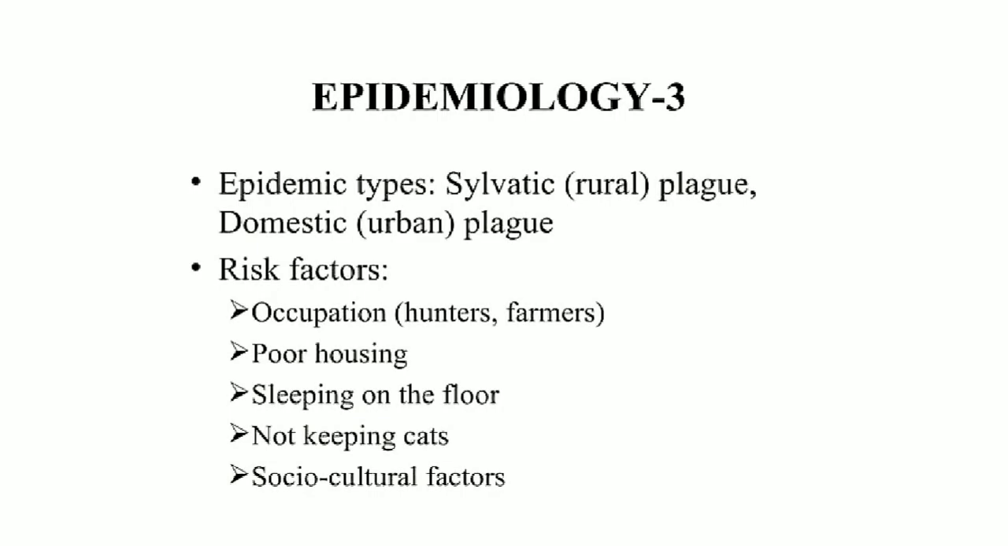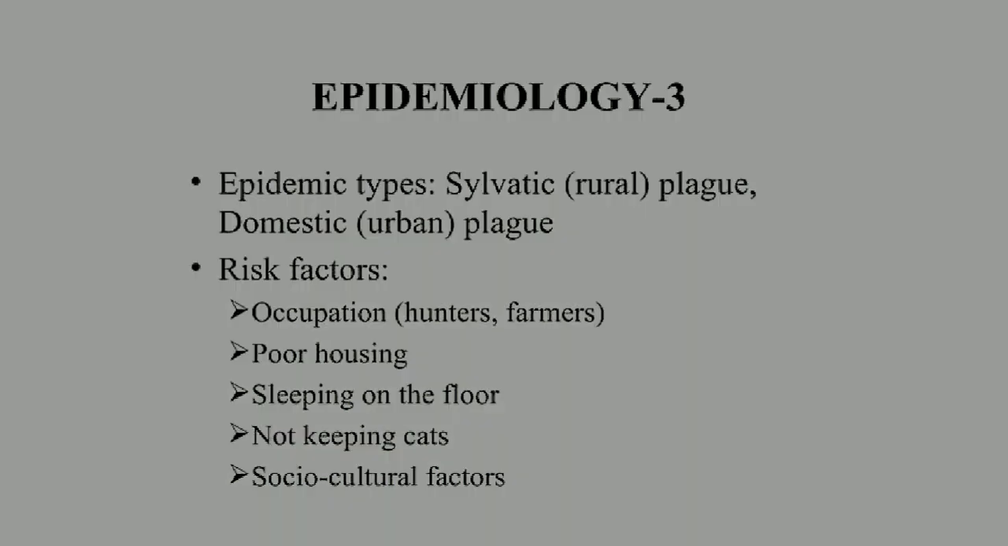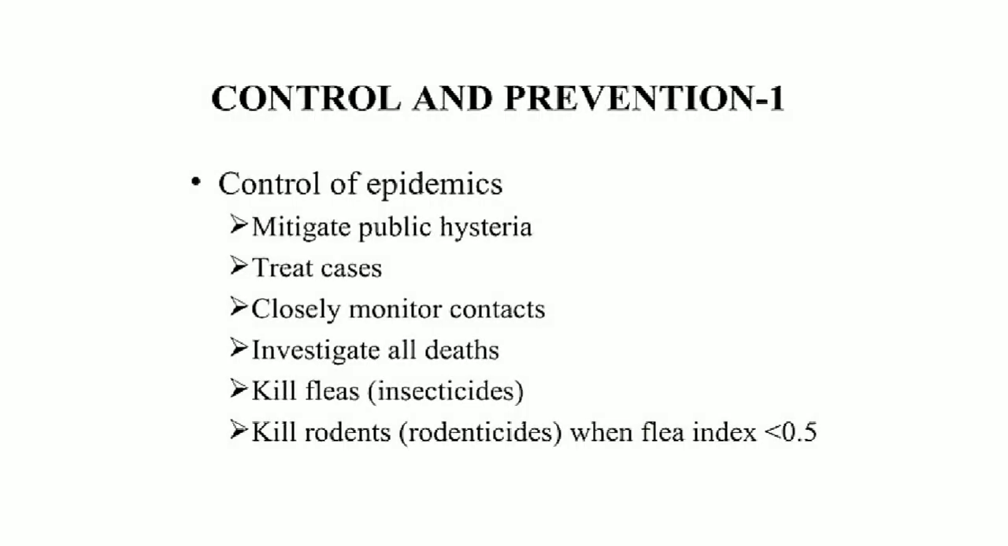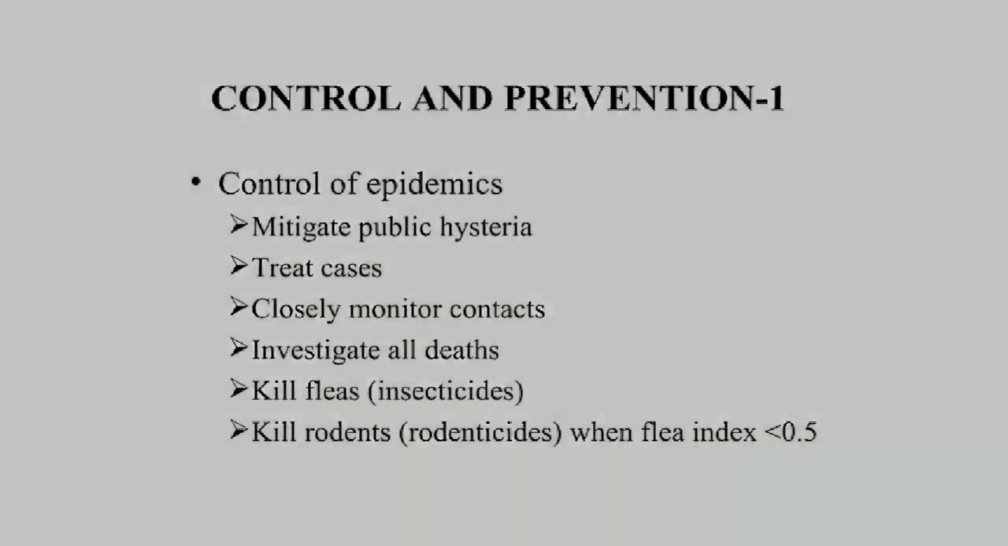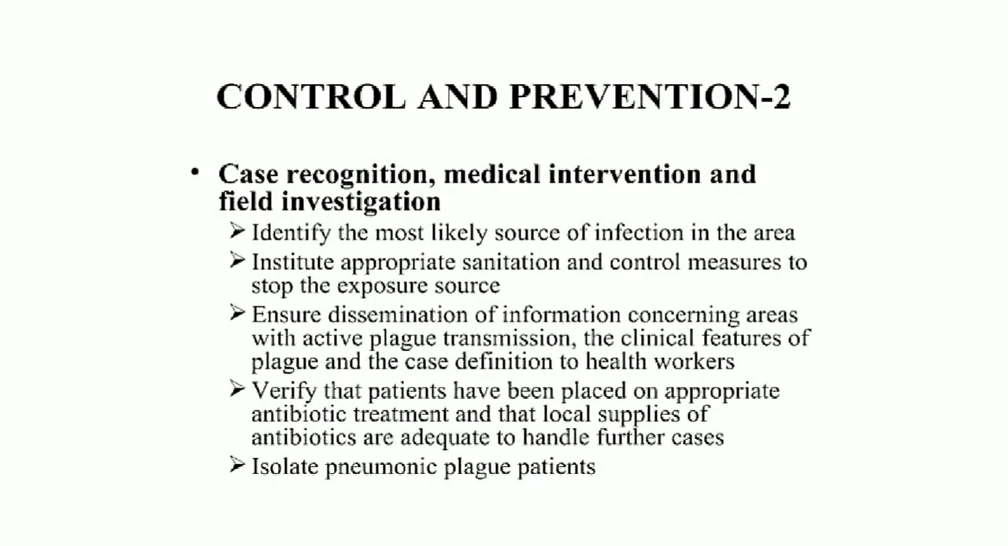Epidemiology 3: epidemic types are rural plague and urban plague. Risk factors: occupational, as farmers are mostly affected by this disease; poor housing, so houses should be clean and neat; sleeping on the floors; not keeping cats; socio-cultural factors. Next, control and prevention. Control of epidemic: mitigate public hysteria, treat cases, closely monitor contacts, investigate all deaths, use insecticides and rodenticides.